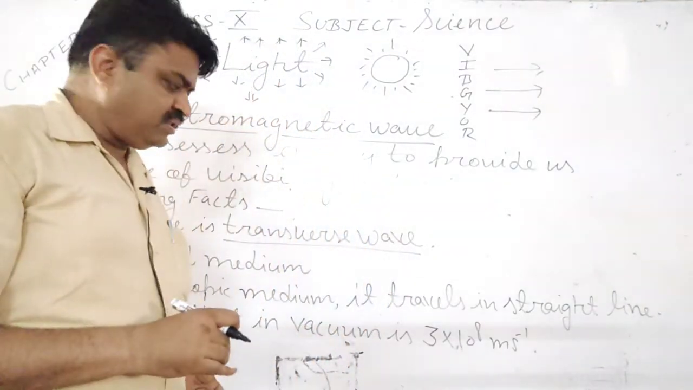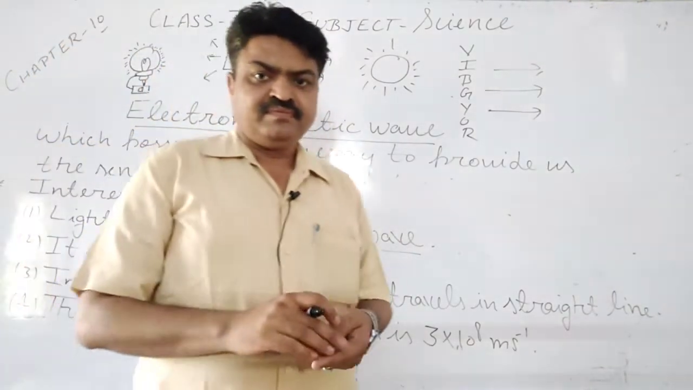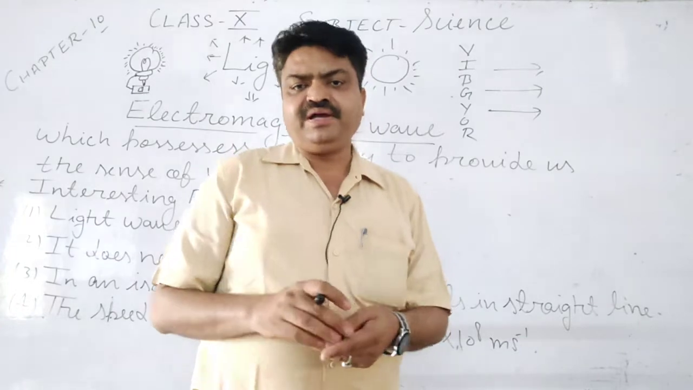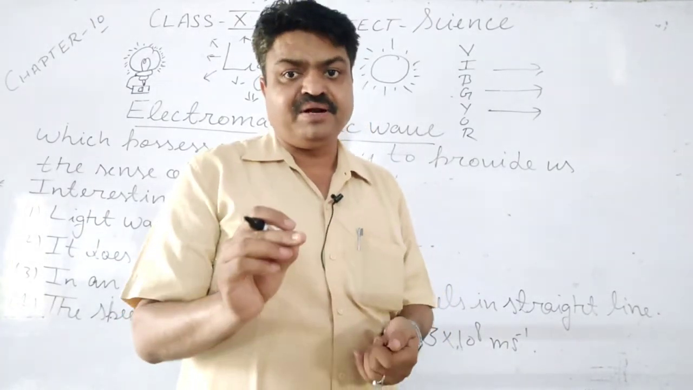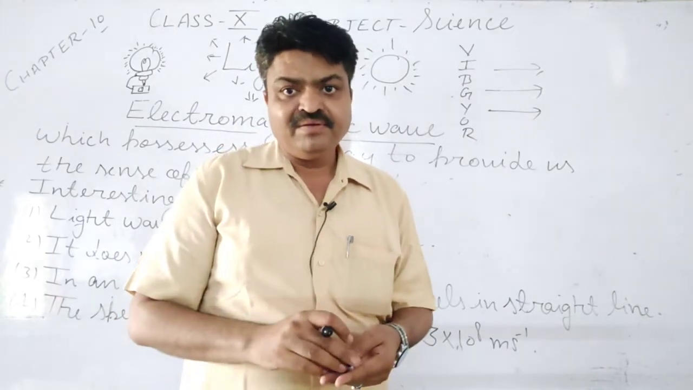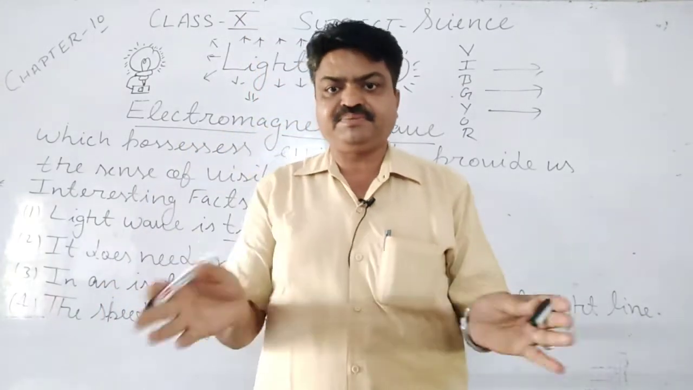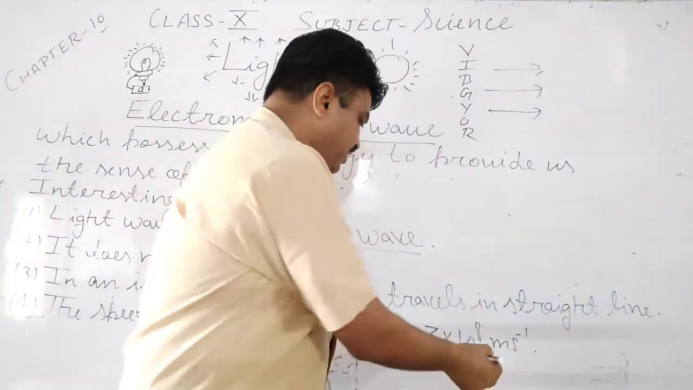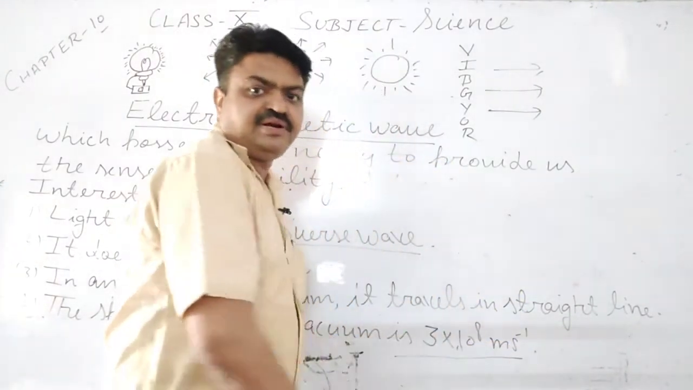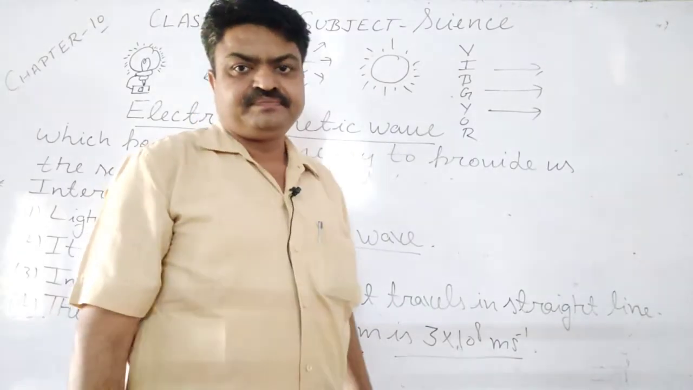Now we come to the speed of light. In general, the speed of light in air or vacuum is 3 multiplied by 10 power 8 meters per second. What is the speed of light? 3 multiplied by 10 power 8 meters per second. It is the speed of light, student.